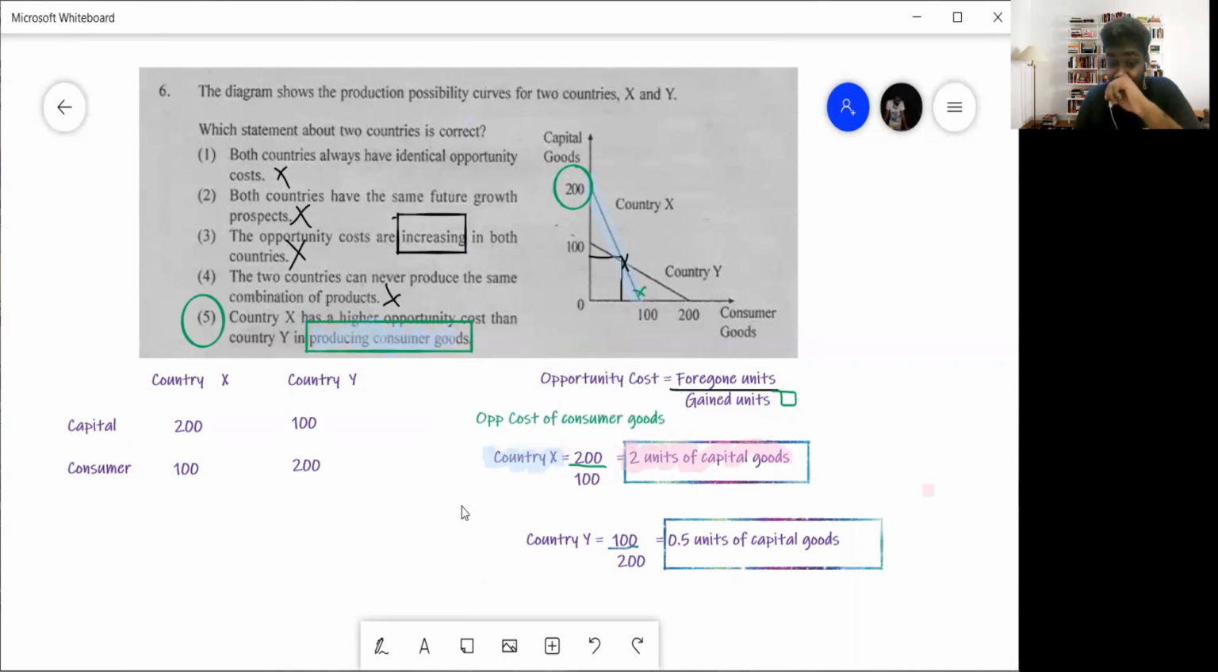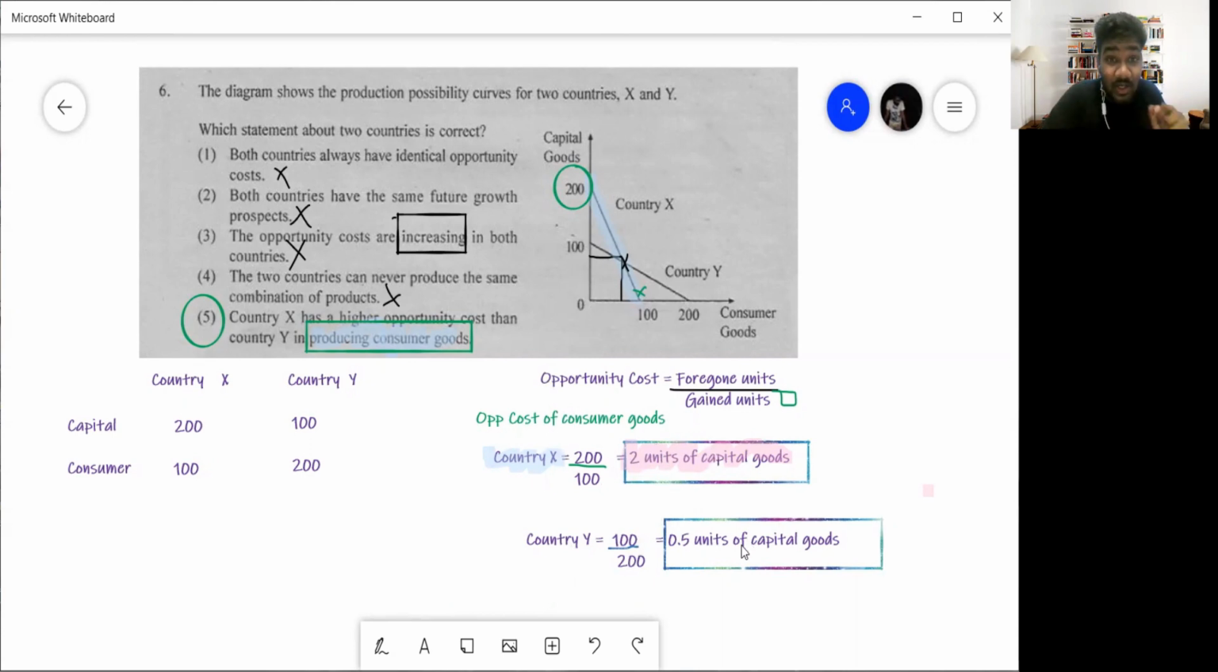Okay, so if you look at country X, to produce 100 consumer goods, to go from here to here, they have to forego 200 capital goods. So foregone units is 200 capital goods to gain 100 consumer goods. So to get one consumer good, their opportunity cost is 2 units of capital goods. Then look at country Y. To get 200 consumer goods, they have to forego 100 capital goods. So their opportunity cost is 100 divided by 200, 0.5 capital goods.